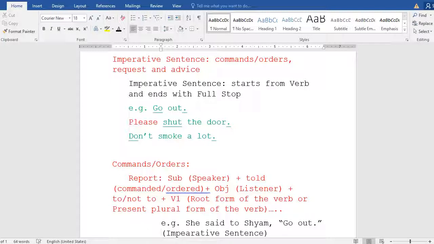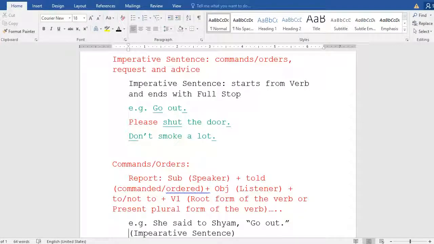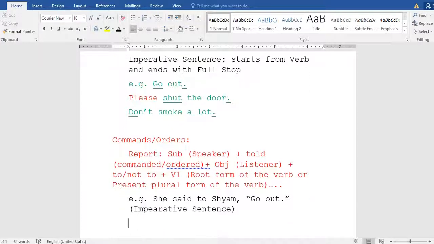We have to see the sentence inside the inverted commas. What is the sentence? "Go out." That is why it is an imperative sentence. I already said the imperative sentence expresses three things: commands or orders, requests, and advice. So "Go out" is a command. Now you are going to report it.